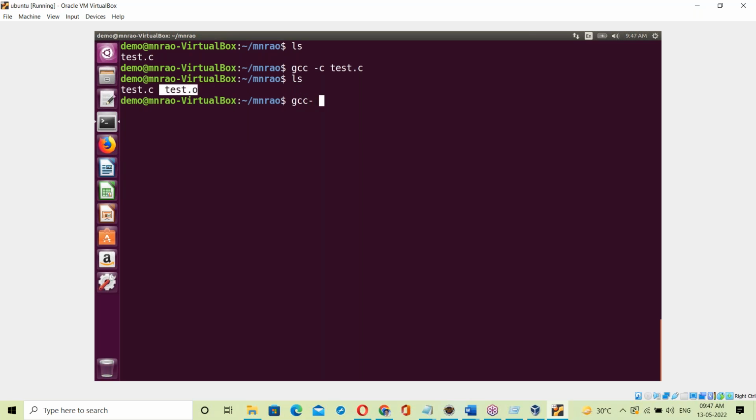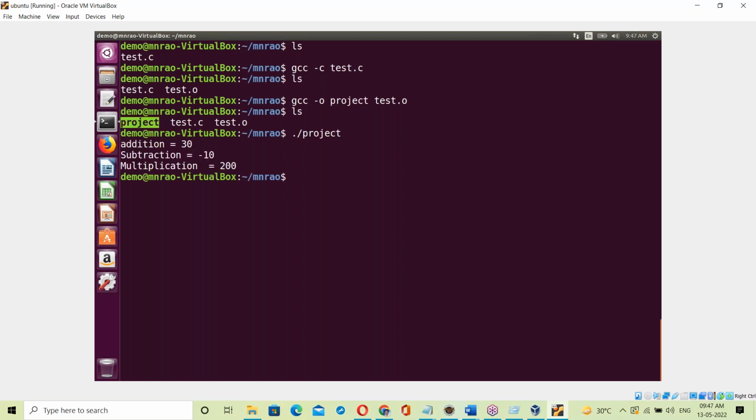Okay. Now gcc -o, and the resulting exe name is project. This name can be anything, not test.o. Now ls, and the project exe file is created. I'm just running that project exe file. Yes, output: addition, subtraction, multiplication. This exe name can be anything.